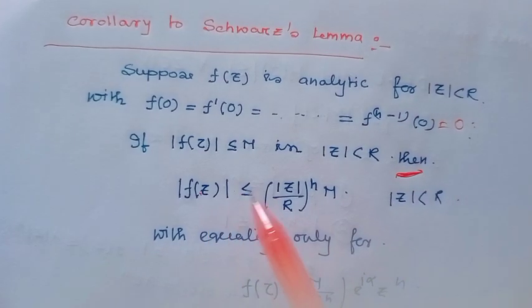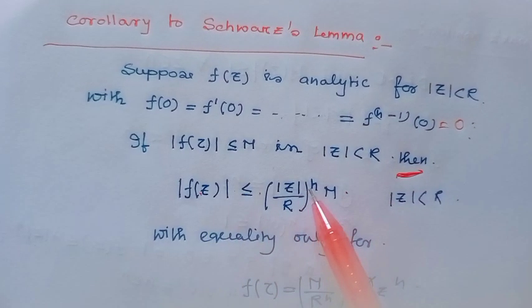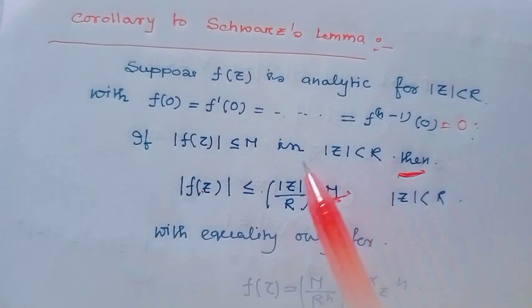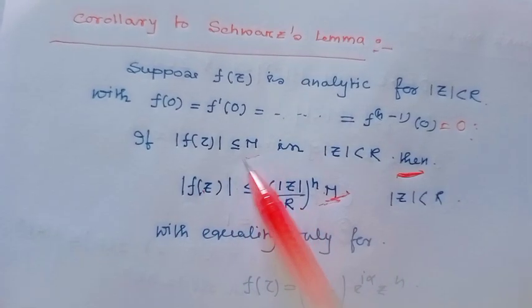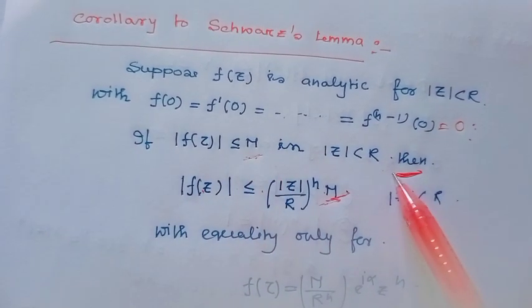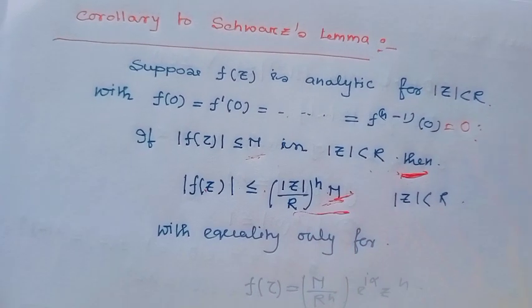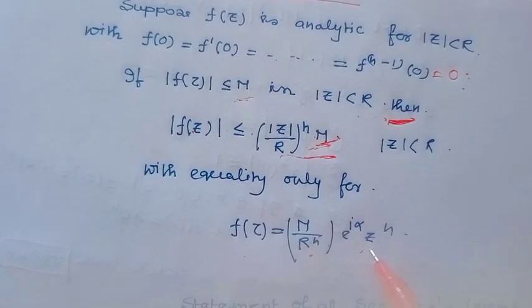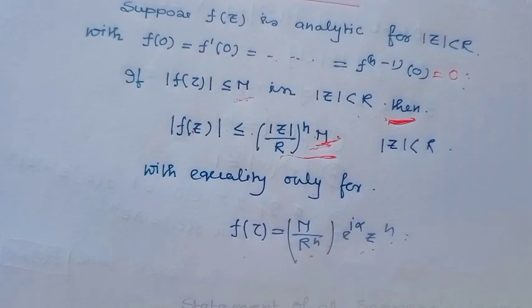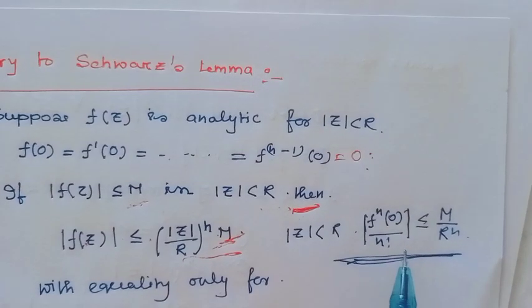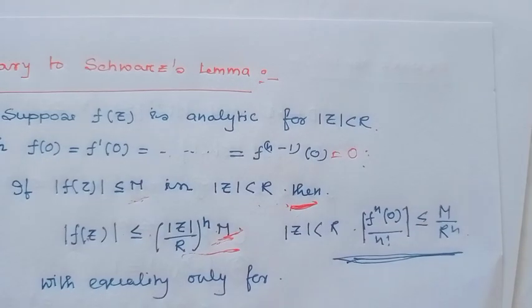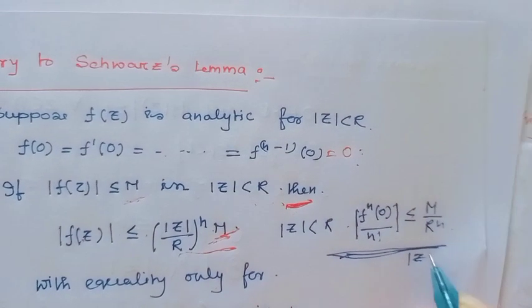Then mod f(z) would be less than or equal to (mod z over r) to the power n times M. If mod f(z) is less than or equal to M in mod z less than r, then this condition holds, with equality only for f(z) equal to M over r to the power n times e to the power i alpha times z to the power n. Here one more thing can be added: mod f^(n)(0) over n factorial is less than or equal to M over r to the power n, and this is true for all mod z less than r.